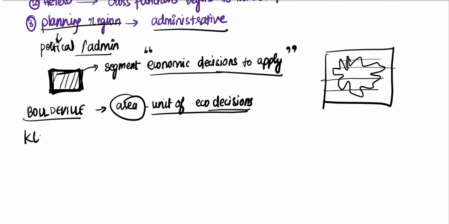We also have another geographer called Klaassen. He defines it as a region large enough to take investment decisions. Investment decisions, we have our own industry.